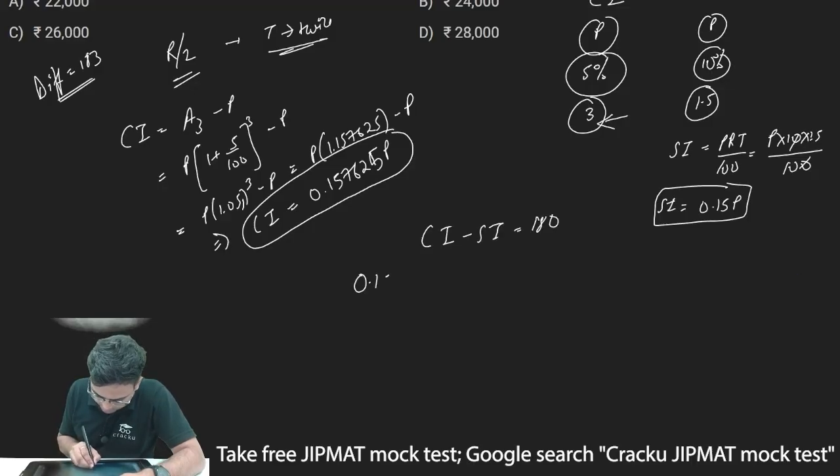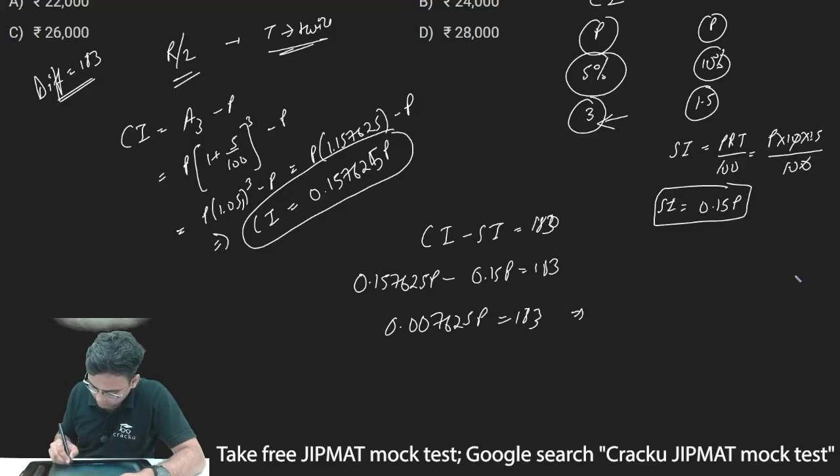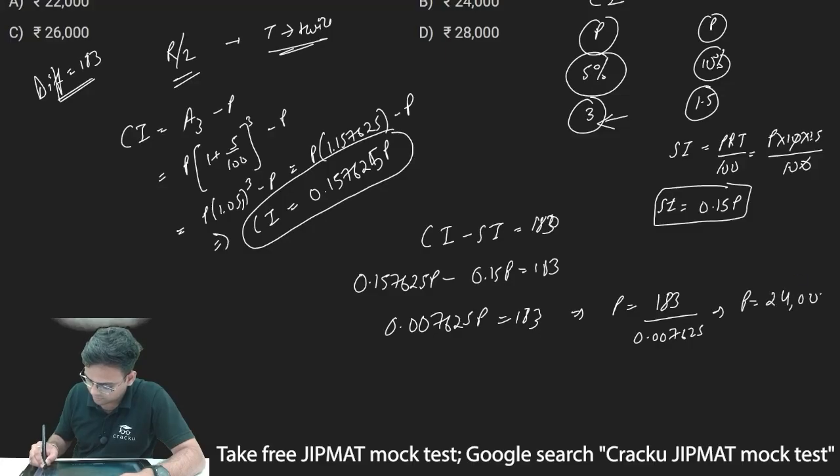Thus 0.157625P minus 0.15P should be equal to 183. So 0.007625P should be equal to 183, and thus P should be equal to 183 divided by 0.007625. This will come out as P is equal to 24,000.